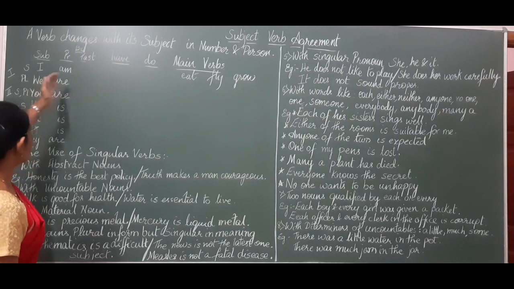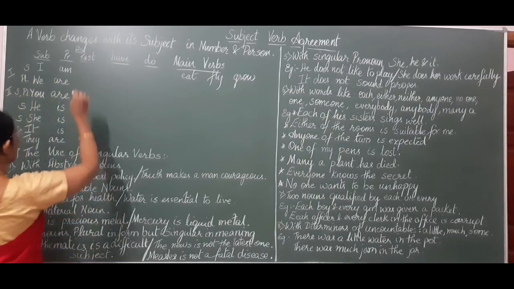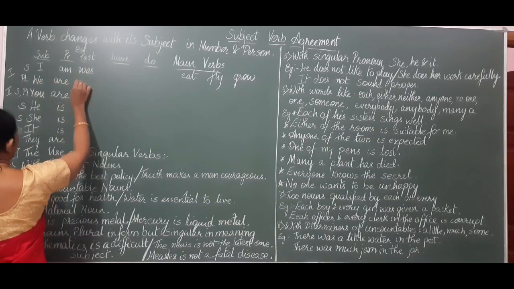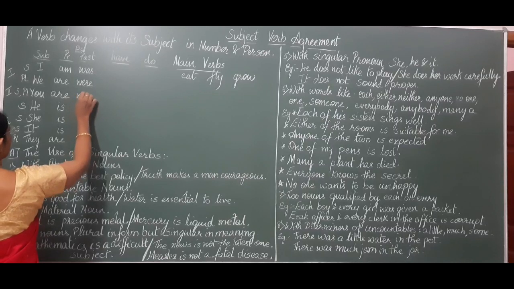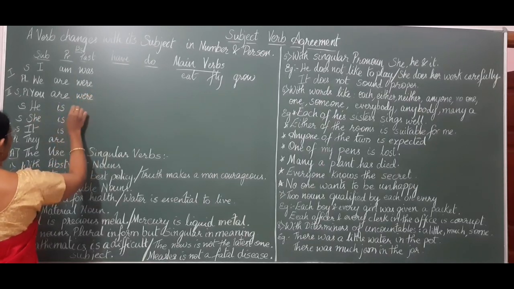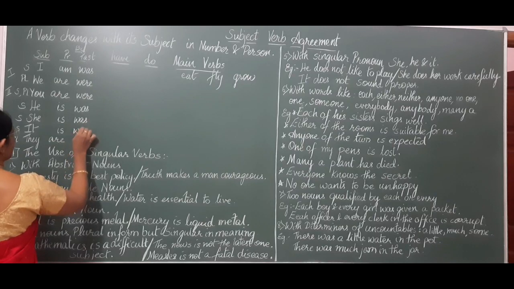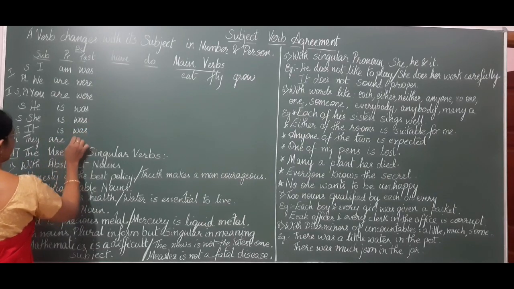Whereas past be verbs: I was, we were, you were, he was, she was, it was, they were.